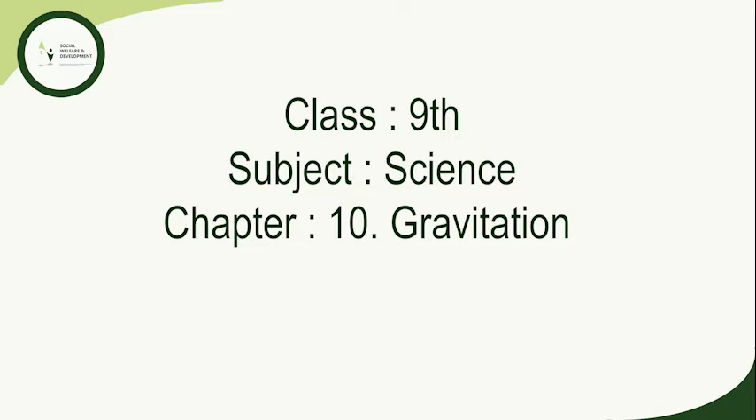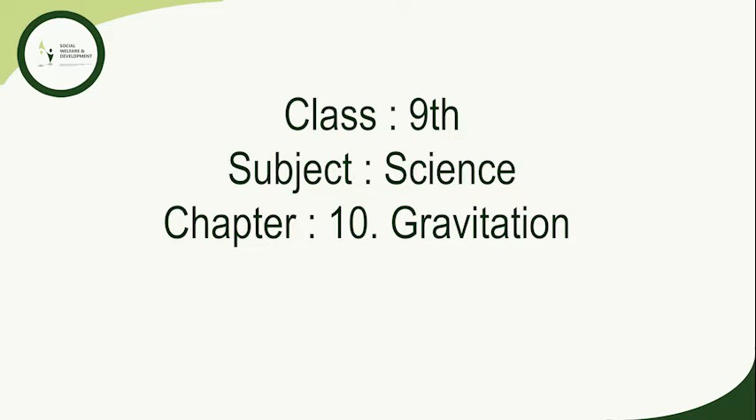So now we will take a small example. Let the mass of earth be 6 into 10 raised to power 24 kg and that of the moon be 7.4 into 10 raised to power 22 kg. If the distance between earth and moon is 3.84 into 10 raised to power 5 km, calculate the force exerted by earth on moon. Let the gravitational constant be equal to 6.7 into 10 raised to power minus 11 newton meter square per kilogram square.